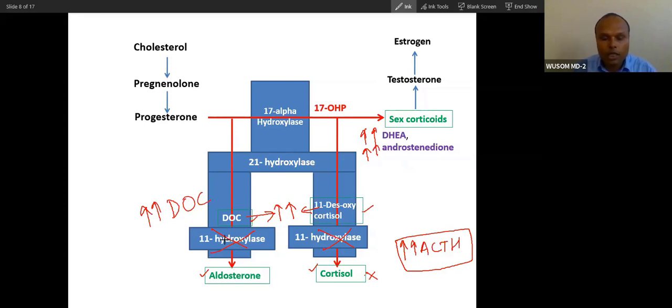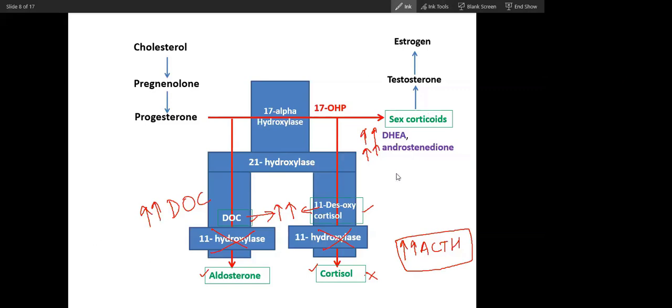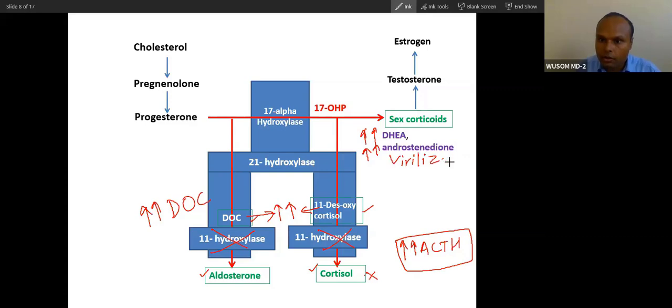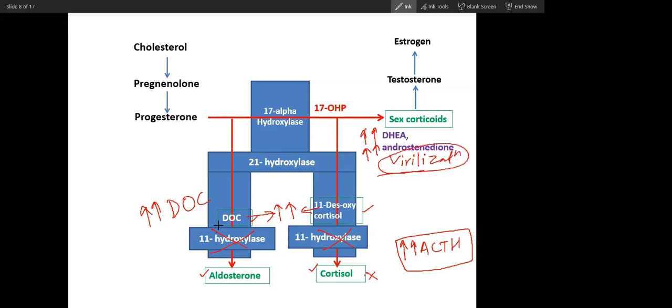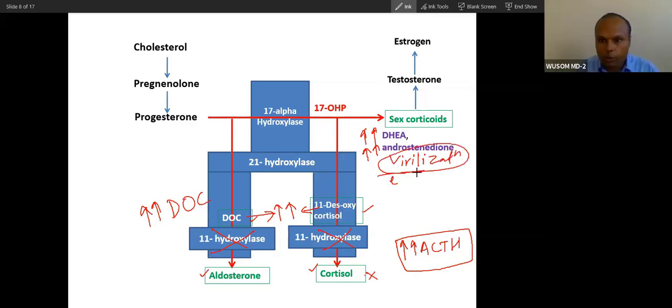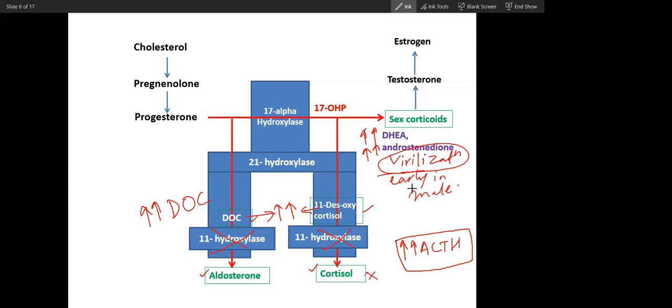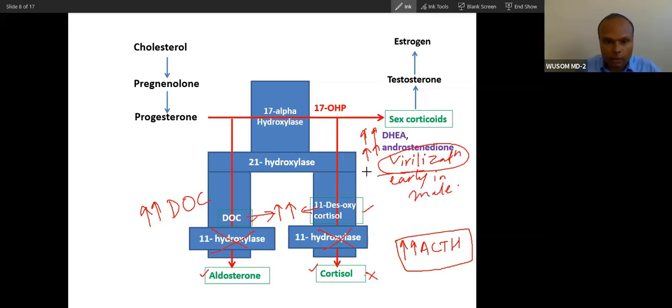As a result, what do you expect in the presentation? In this 11 hydroxylase deficiency, what do you expect the presentation? For sex corticoids: virilization, early puberty in male, and early fusion of epiphyseal plates. Yes, that is virilization, all the effects of androgens.